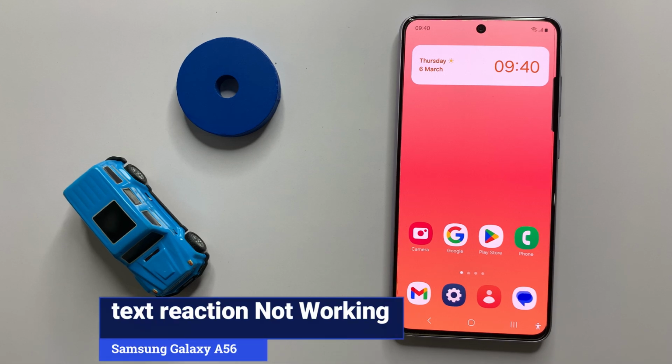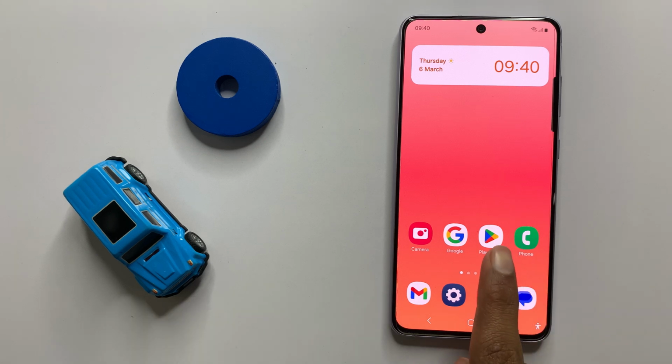How to fix Samsung Galaxy A36 text reaction not working. So let's start the video.